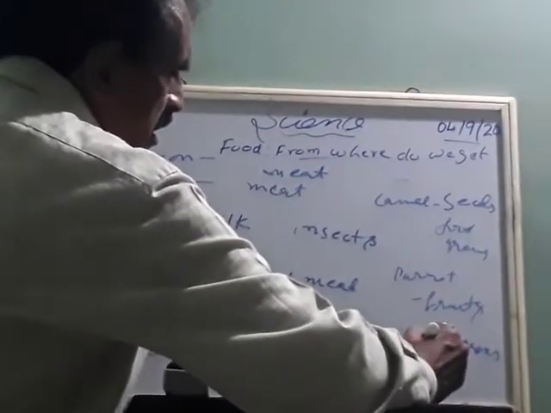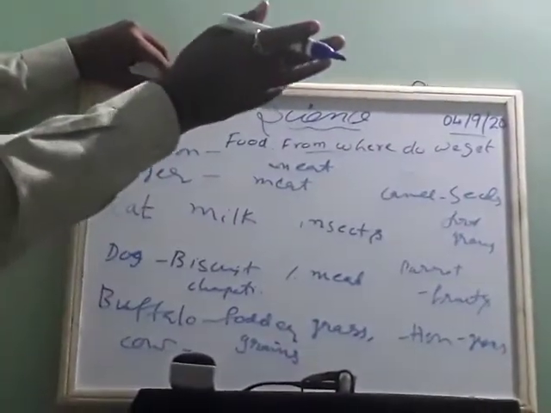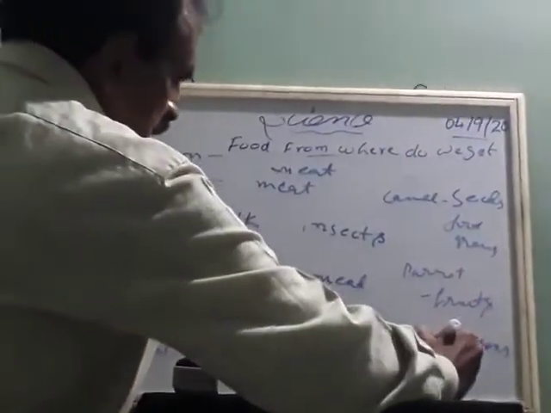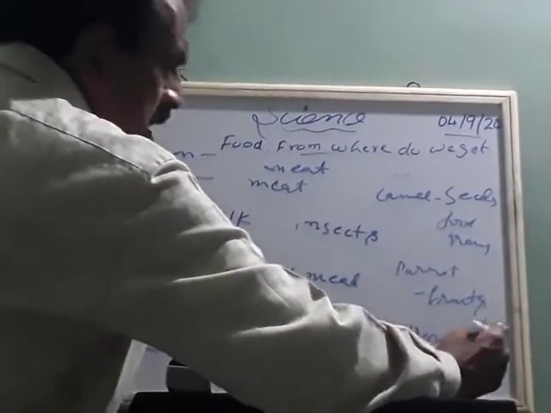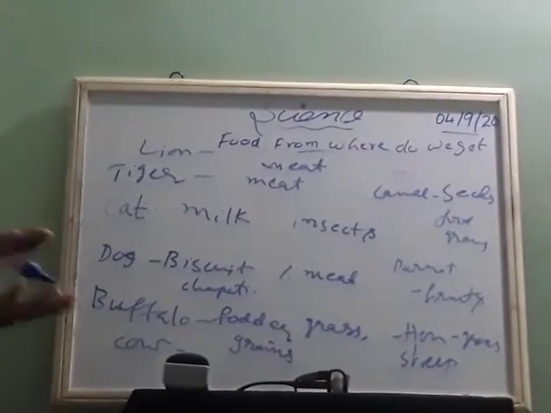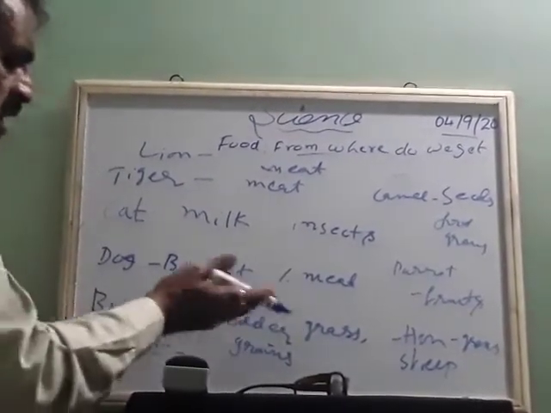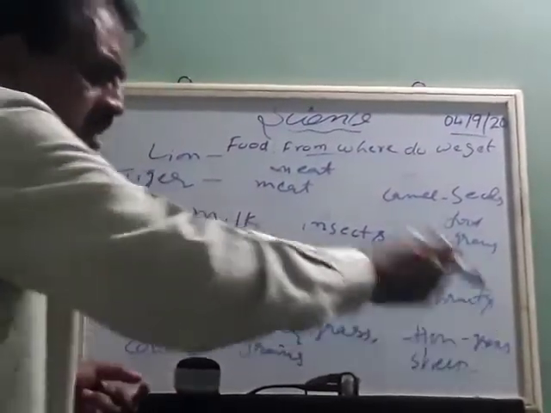What will a horse eat? Food grains. And what will a sheep or goat eat? It will eat food grain or grass, food grain, grass, fodder.